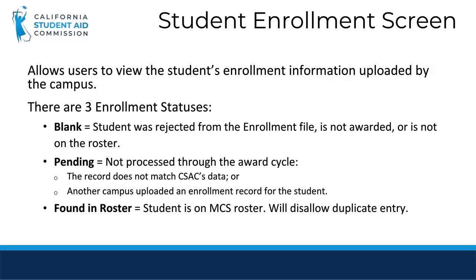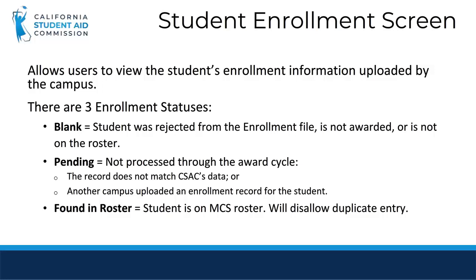The student enrollment screen allows WebGrants users to view the information that was submitted to the Commission on the enrollment file. Another piece of information that can be found on this screen is the student's enrollment status. Students' records will reflect one of three statuses. The first is blank. A blank status indicates that the student was rejected from an enrollment file. For example, the school may have already included that student on a previous upload, or the student may not be awarded, or is otherwise not on the roster. The second status is pending. A pending status indicates the student was not processed through the awarding cycle.